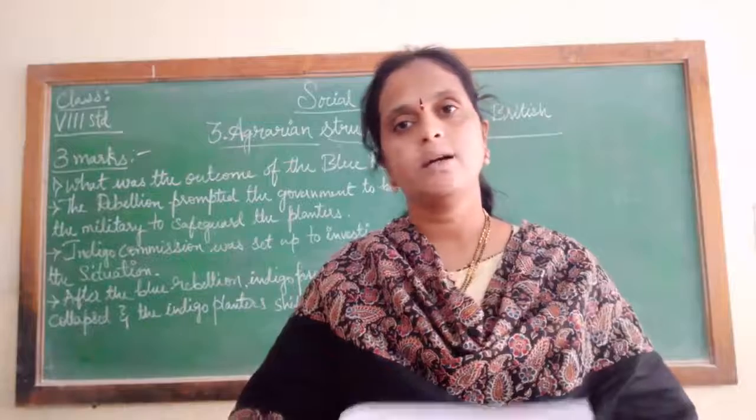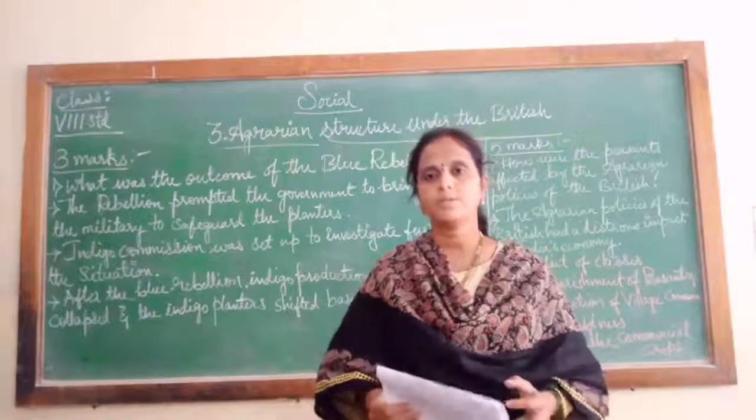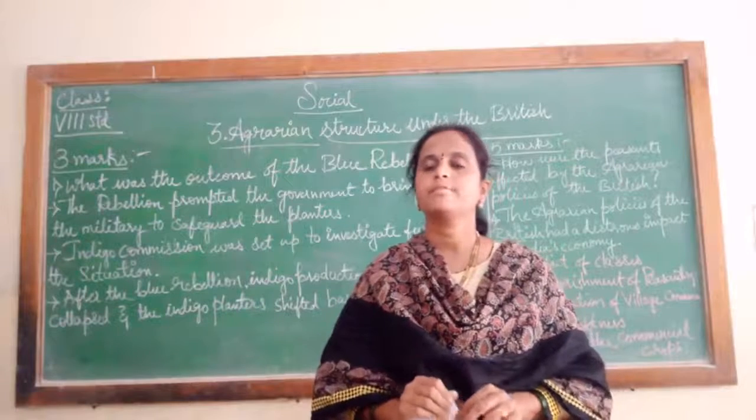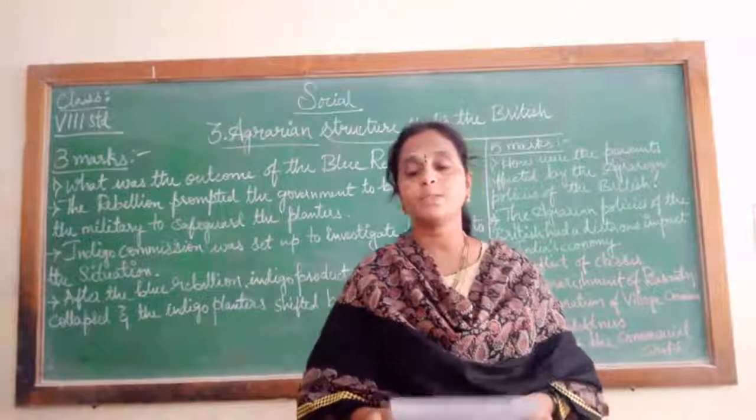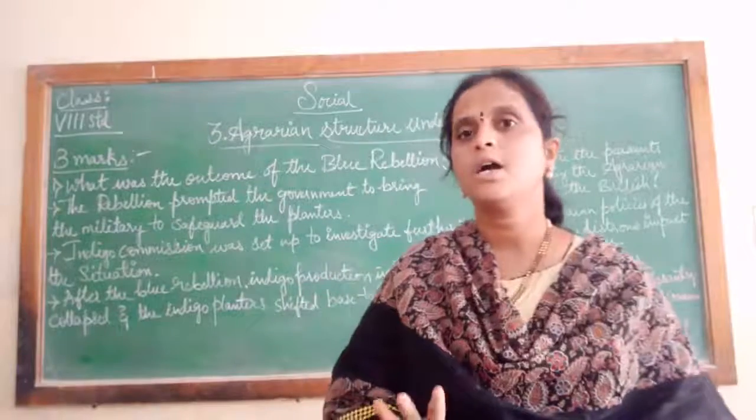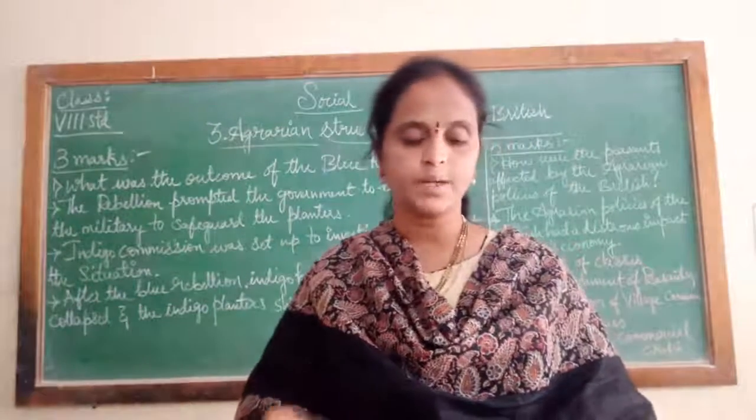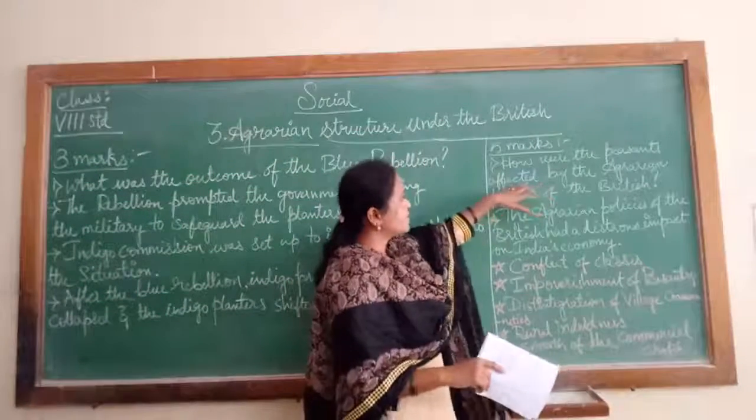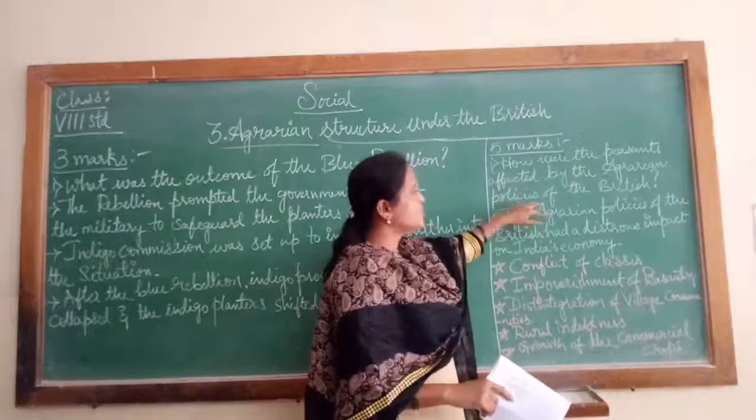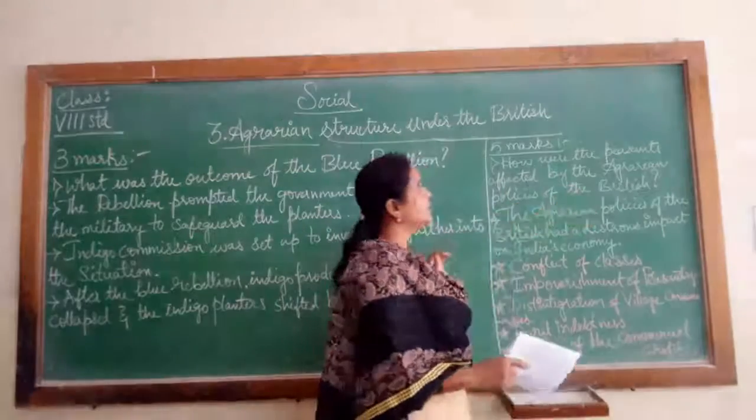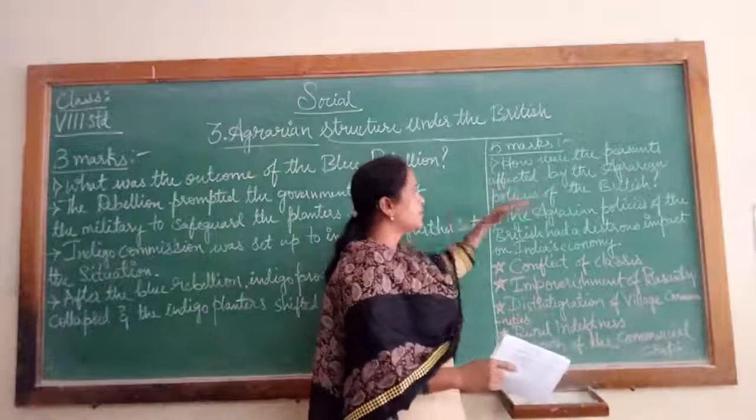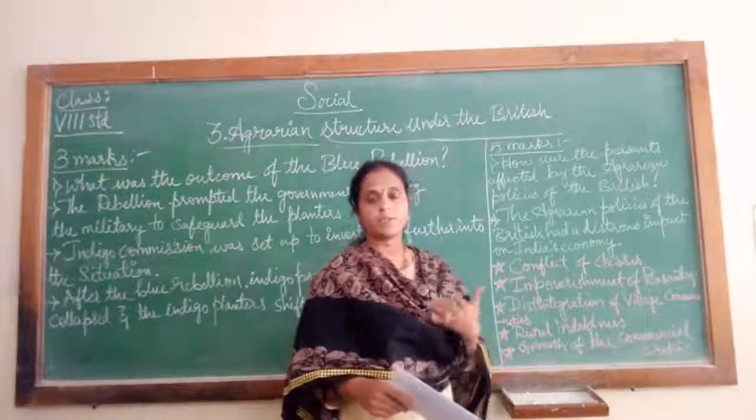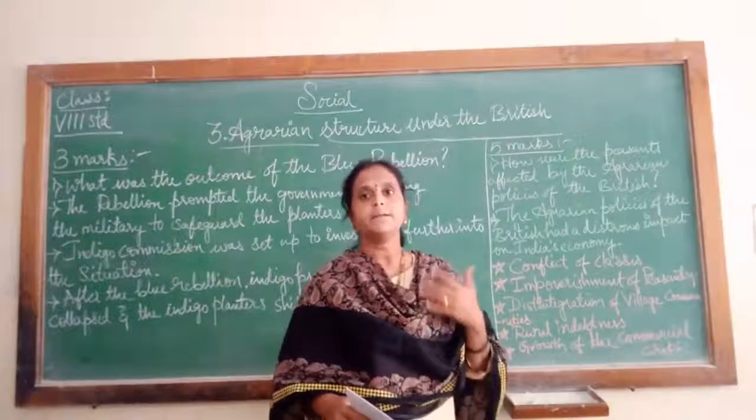Next, we will learn about the 5-mark questions. Now move on to the 5-mark questions. I will read out the question, and as I said earlier, we write 5 points for a 5-mark question, and if you are asked for 4 marks, we write 4 points. See here guys, the question is: how were the peasants affected by the agrarian policies of the British? Means how the farmers were affected by the agrarian policies introduced by the British, such as the Mahalwari system, Ryotwari system, and Permanent Settlement.